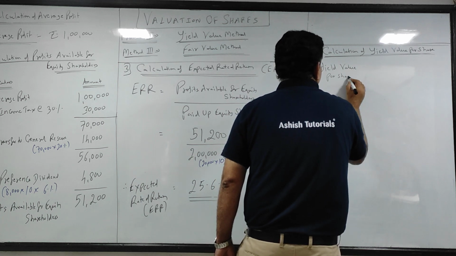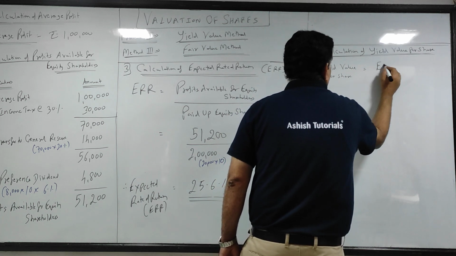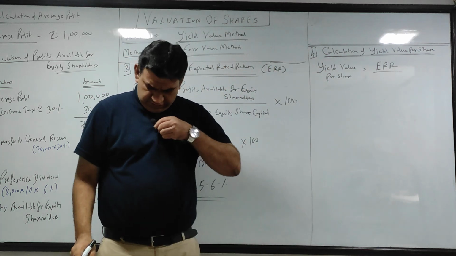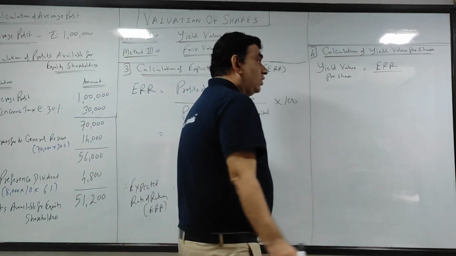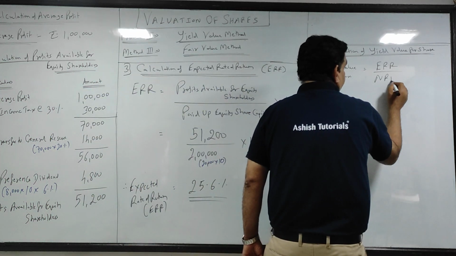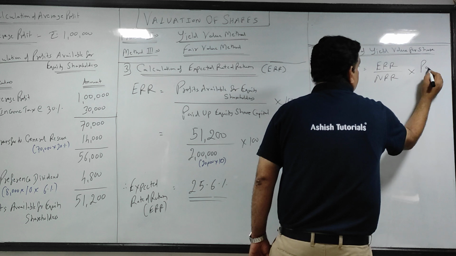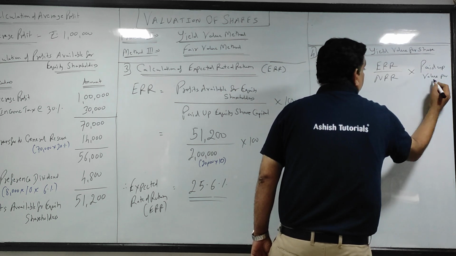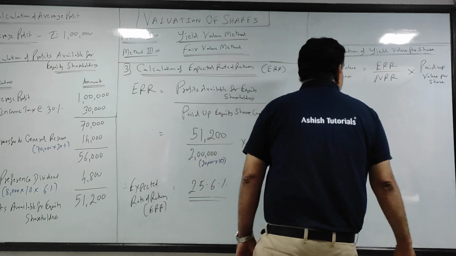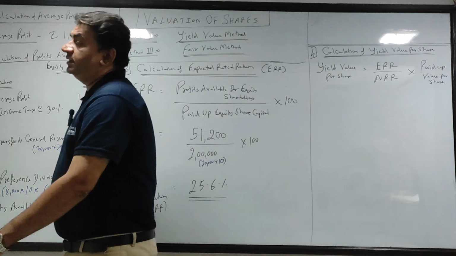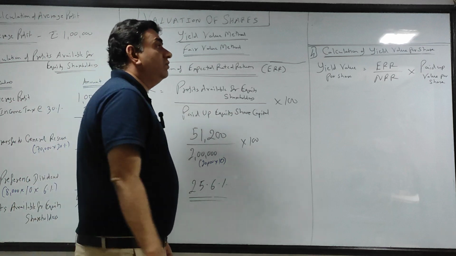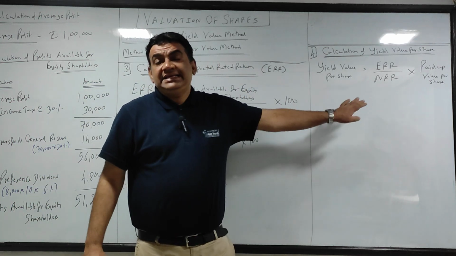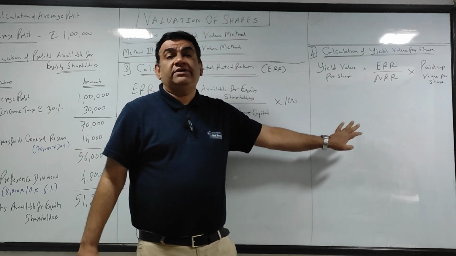Yield value per share is equal to ERR, that is your expected rate of return, upon NRR into paid up value per share. Got it? So yield value का formula ERR upon NRR into paid up value per share.